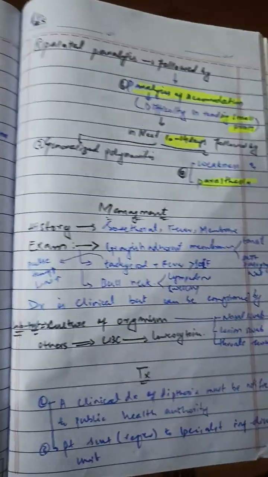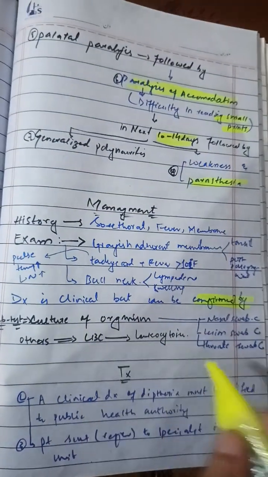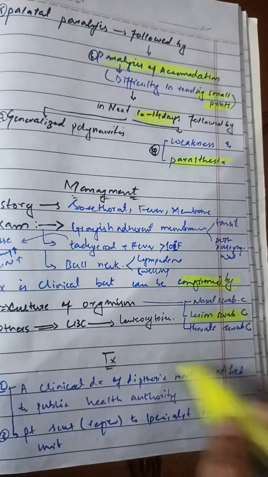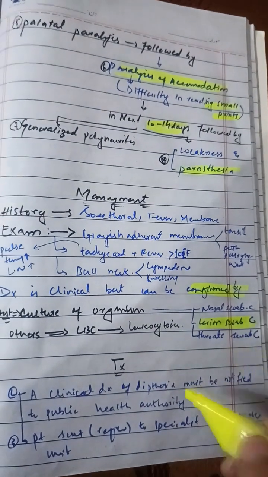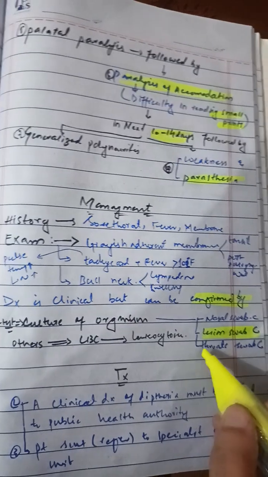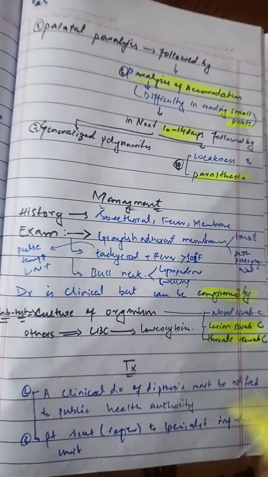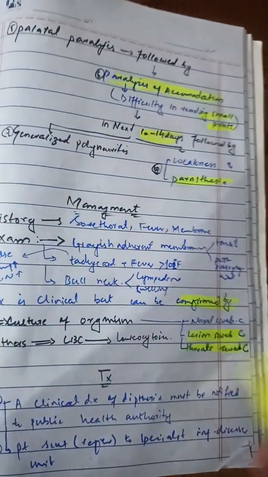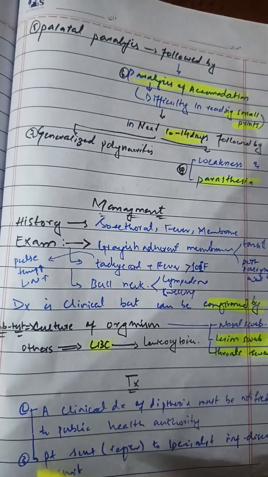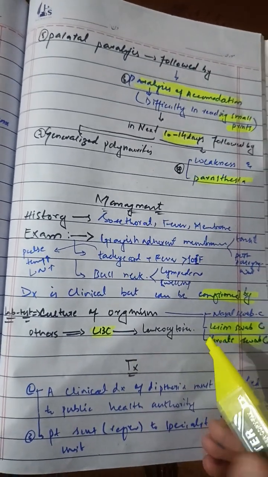But if we want to confirm our diagnosis, then we can do culture. We can culture the organism by taking a nasal swab or a swab from the lesion. If it has affected the skin, we can take a swab from the skin lesion, and if it has affected the tonsil or larynx, we will take a throat swab. After the swab, we can also do a CBC, that is a full blood count, in which there will be leukocytosis.